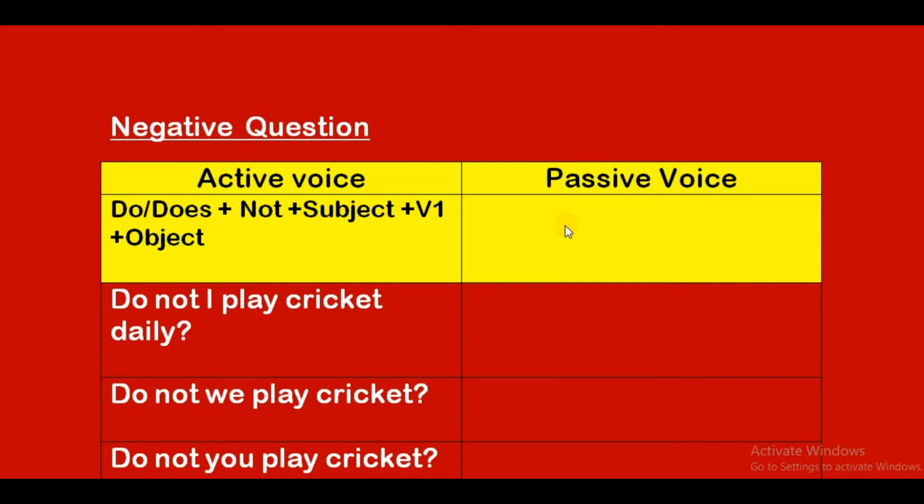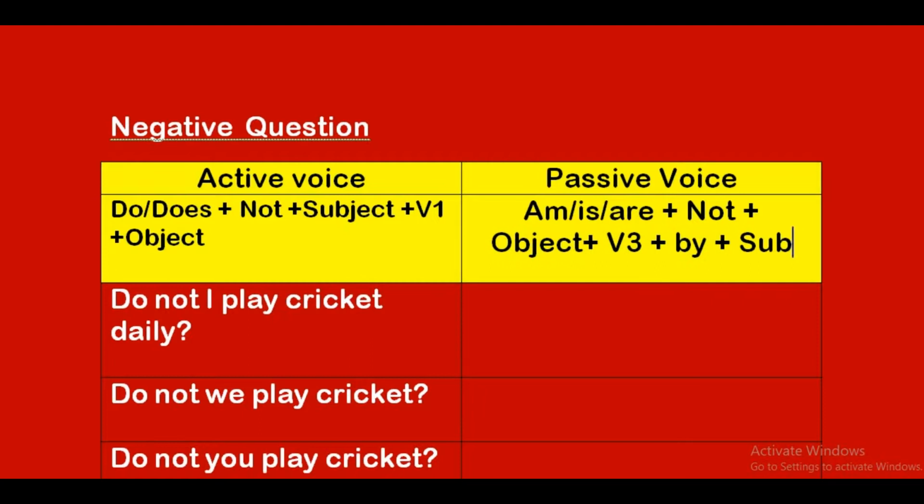Coming to the negative question, here am, is, or are is followed by not plus object. Am, is, are plus not plus object plus v3 plus by plus subject.